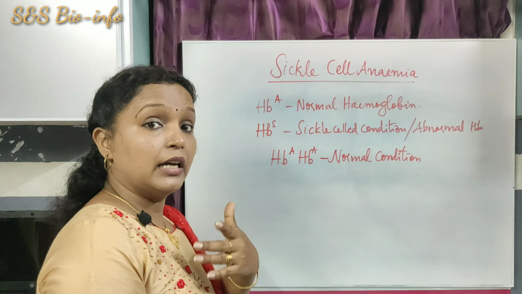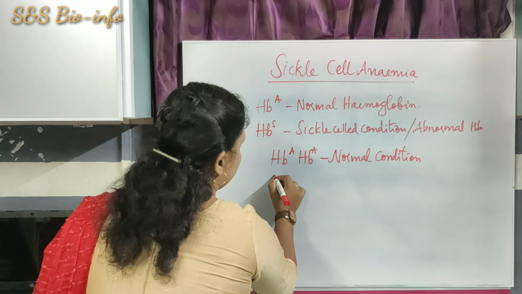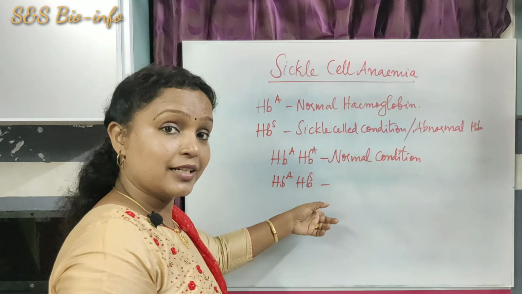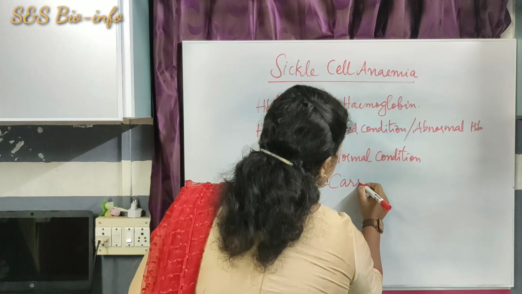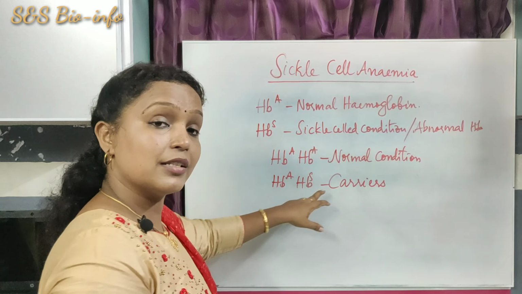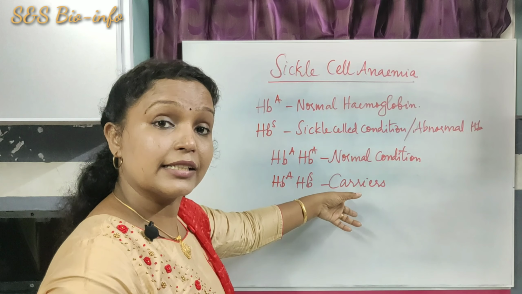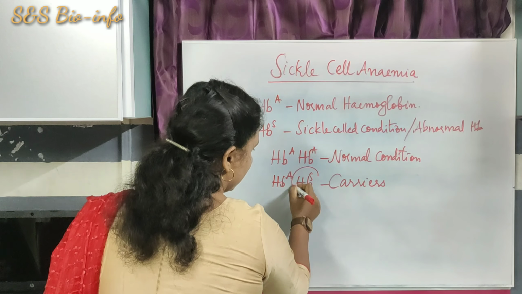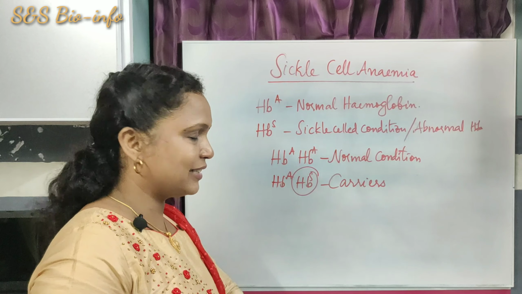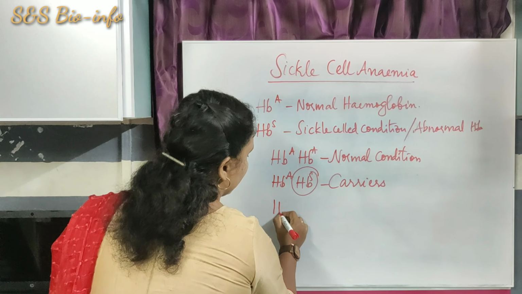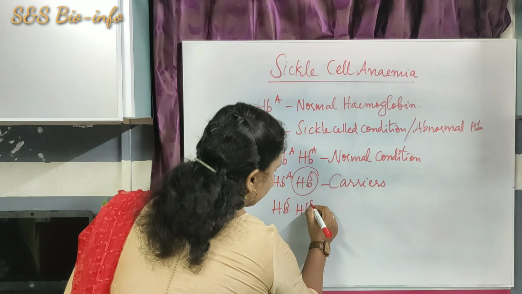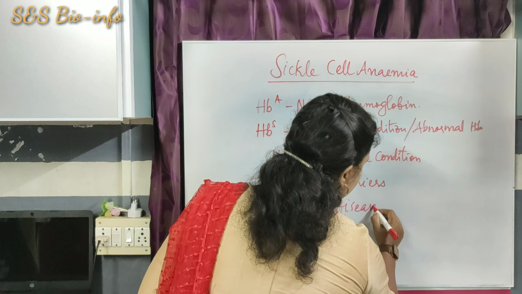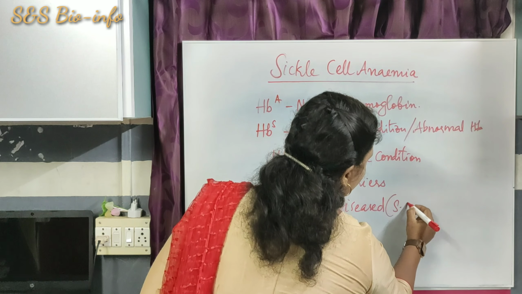If a person has heterozygous genes like HbA and HbS, this is the carrier condition. These are carriers, meaning the disease doesn't express in them. So they act as carriers. They can pass that gene on to the next generation. The next condition is HbS, HbS. This is the diseased condition, that is sickle cell anemia.